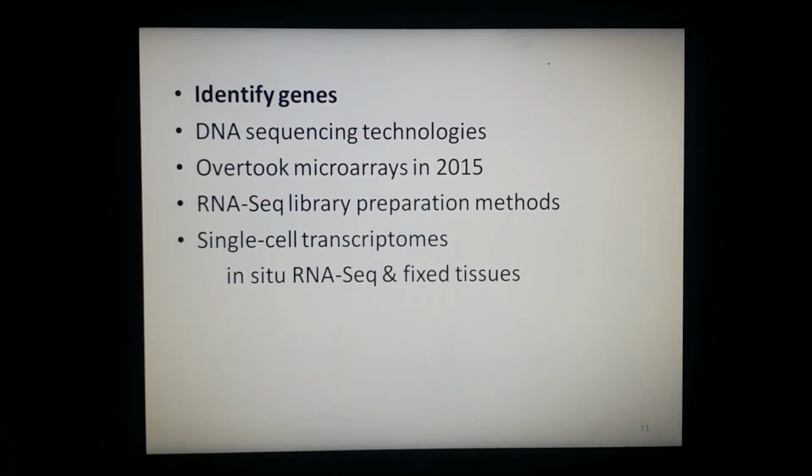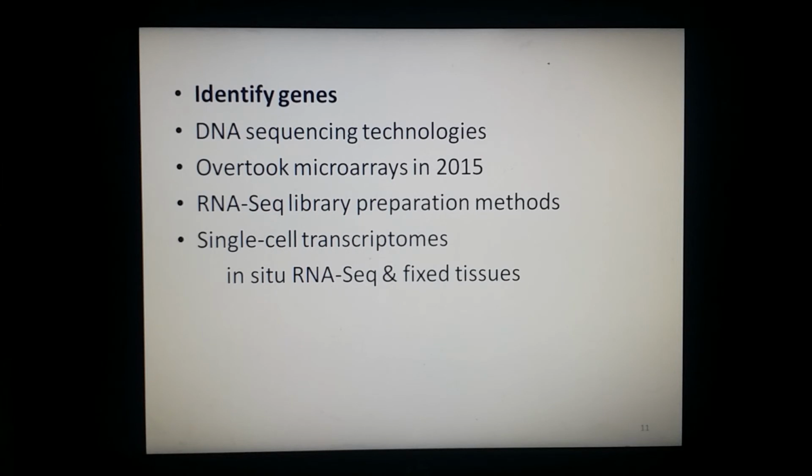Now let's see the advantages of RNA sequencing and why we use it. RNA sequencing is used to identify genes within the genome, and also to identify which genes are active at a particular point in time. Read counts can be used to accurately model the relative gene expression level.